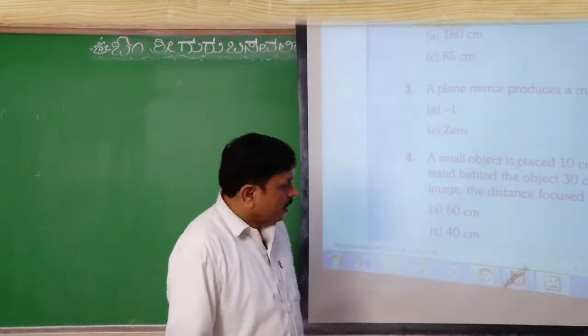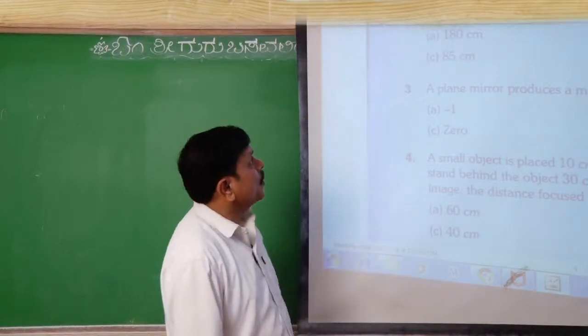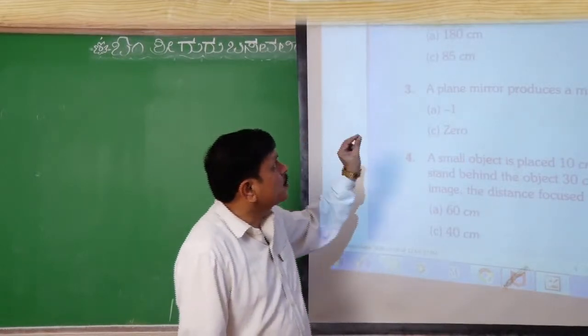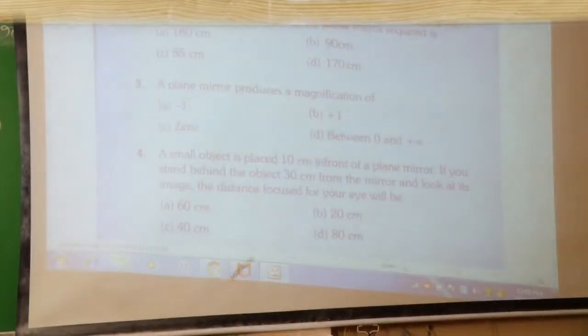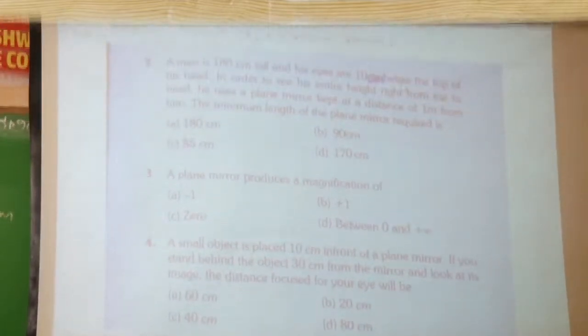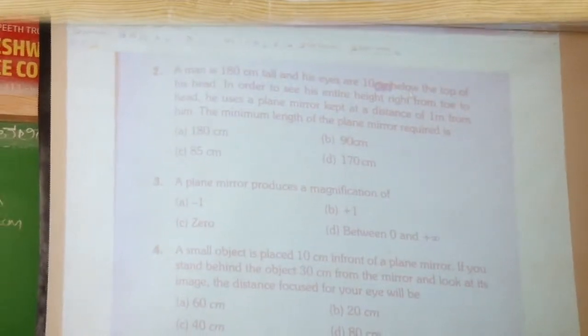Now, let us see the first question over there. A man is 180 centimeter tall. So, this means height of the object. Suppose that it is the man.